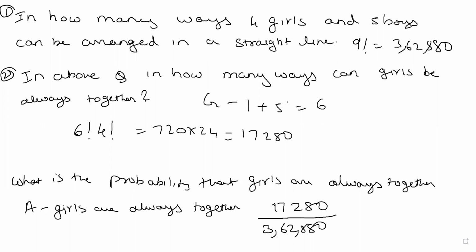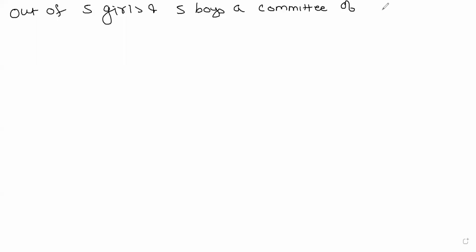Okay, now this is your probability. In this way, by taking many sums, we can understand the concept of probability. Suppose I ask you that out of 5 girls and 5 boys, a committee of 4 is to be selected.